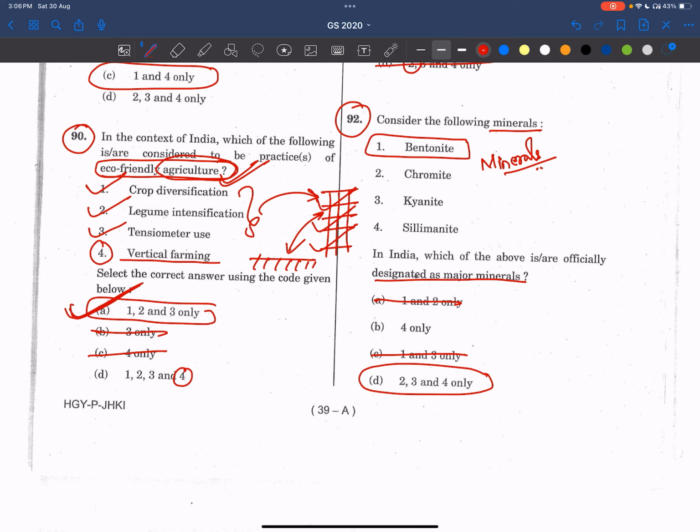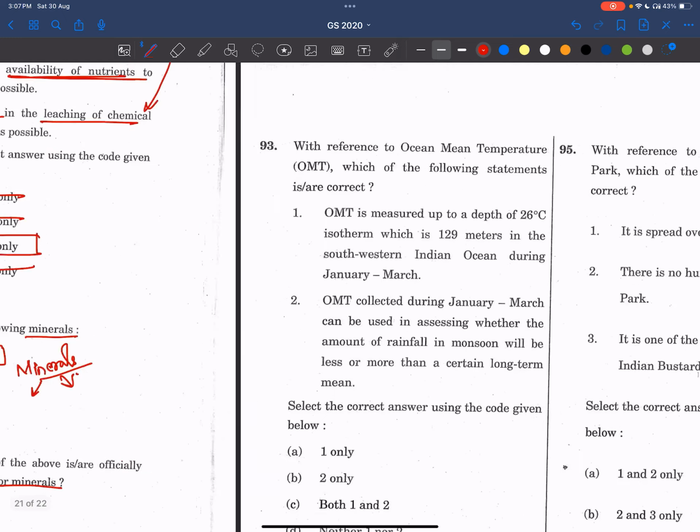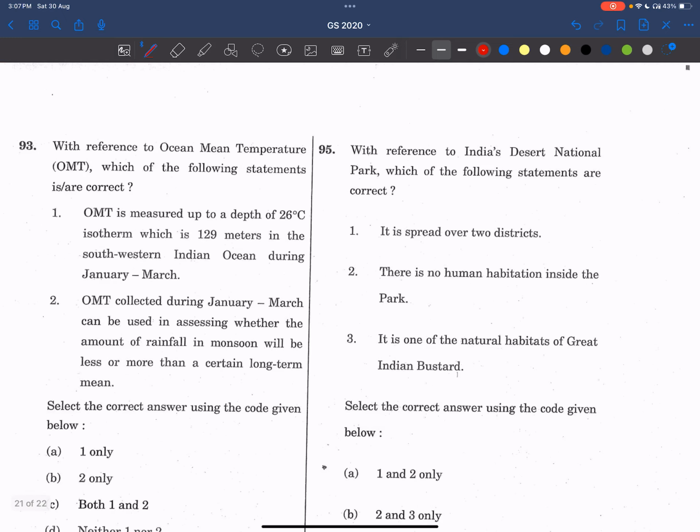Mineral acts, critical minerals, rare earth metals, all these things. Now see, the categorization of minor minerals and major minerals also we have to read, friends, because UPSC has asked about these things. I'll try to make notes on it and send them to the Telegram channel. Now coming to the 93rd question.